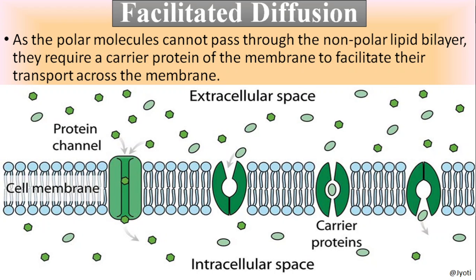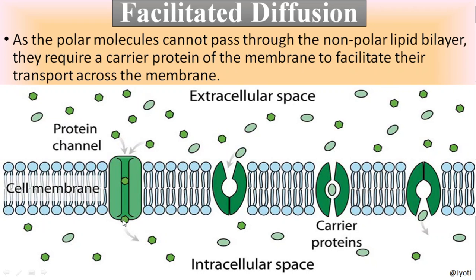Now facilitated diffusion. In facilitated diffusion, as I have told you, it is also the transport of substance from higher concentration to lower concentration. You can see this is extracellular space where more solute particles are there, but inside of the cell less solute particles are there. But the process of diffusion says that the transport of substance is from higher to lower concentration. So here the diffusion is taking place, but the diffusion process is facilitated by certain proteins.